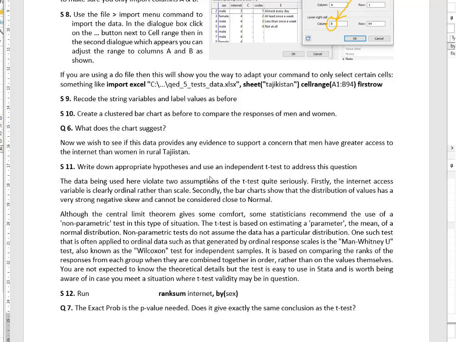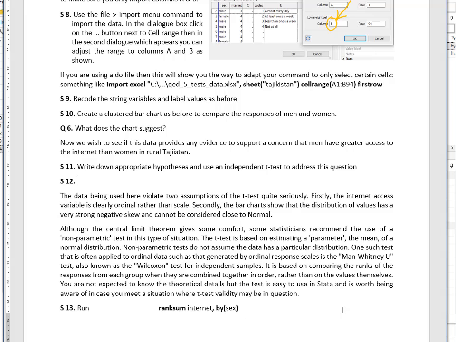We're going to do a hypothesis test to compare the level of internet access between men and women in rural Tajikistan. So it says write down appropriate hypotheses and use an independent t-test. So think about what the hypotheses would be, and remember, I will just write them here. Maybe I will just pause it so you don't have to watch me type.